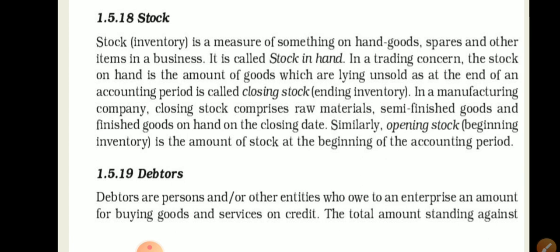We know that a debtor is a person who owes an enterprise an amount for buying goods and services on credit.